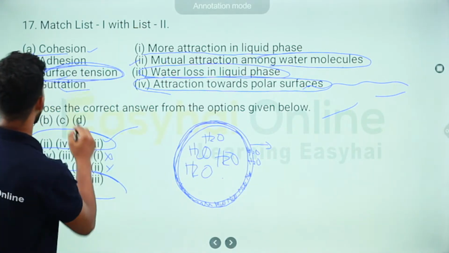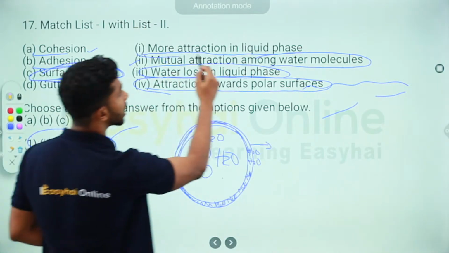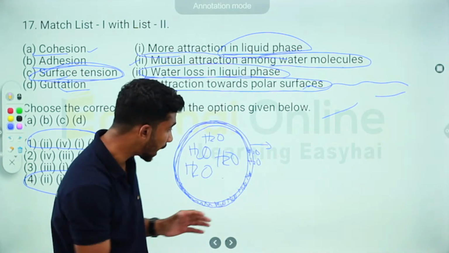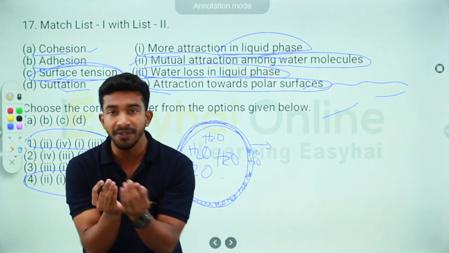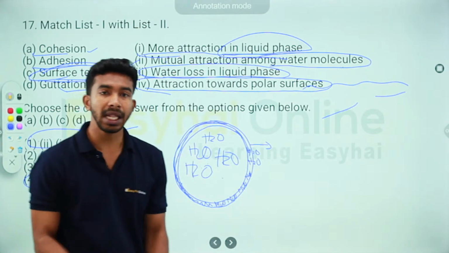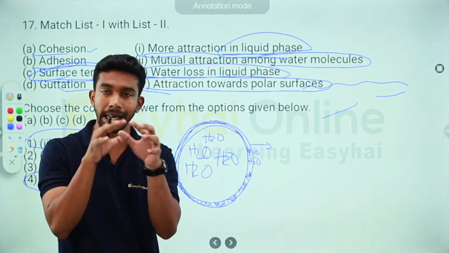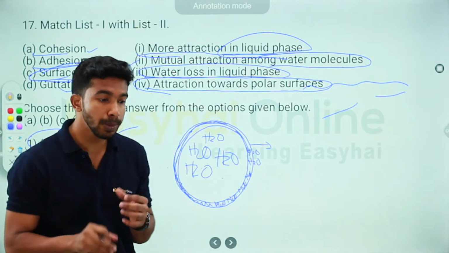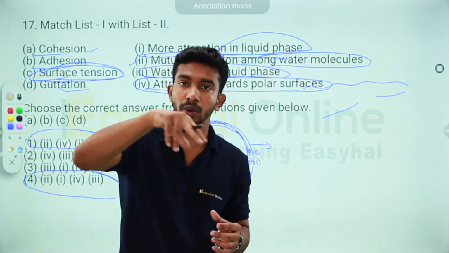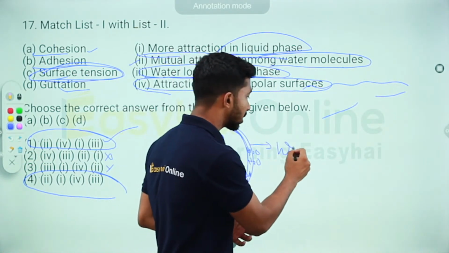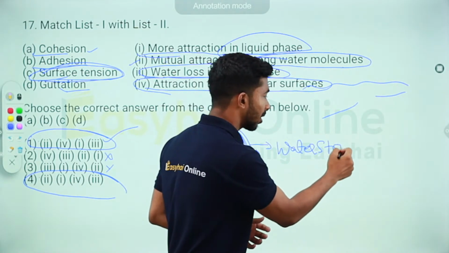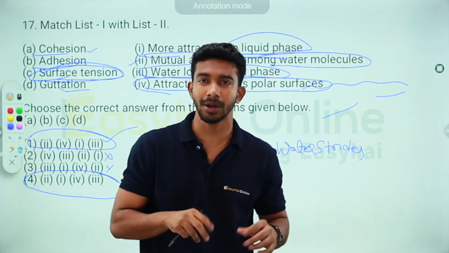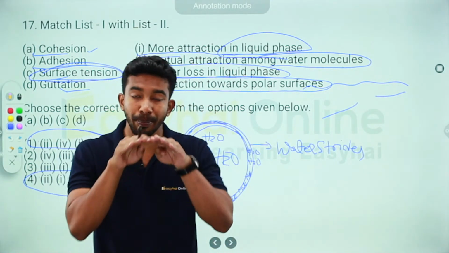So yeah, we've already answered more attraction in liquid phase. There is more attraction among the molecules of water in the liquid phase. So the outer surface is attracted by the inner bulk, and this forms a layer of water which is actually used by insects. You must have seen insects striding over water, the water strider sort of insect. Now this insect actually walks on water, in air quotes, because they do not break the surface tension.